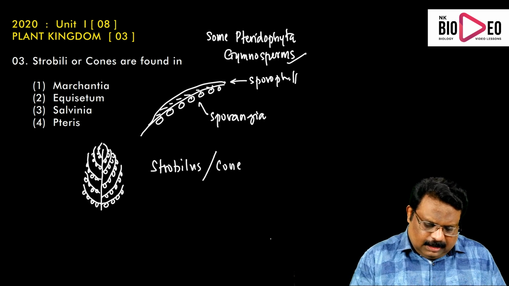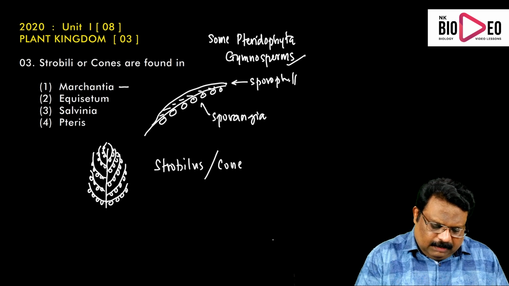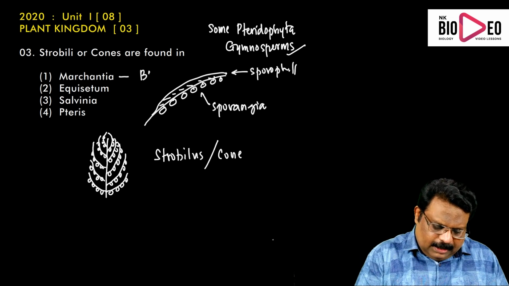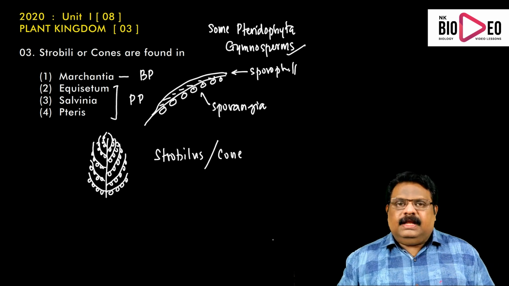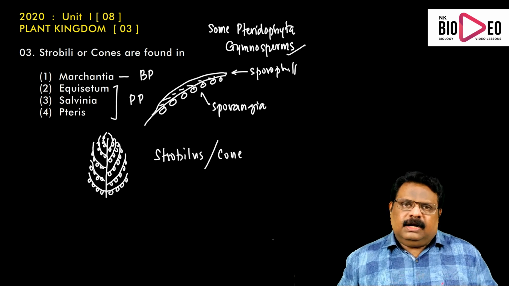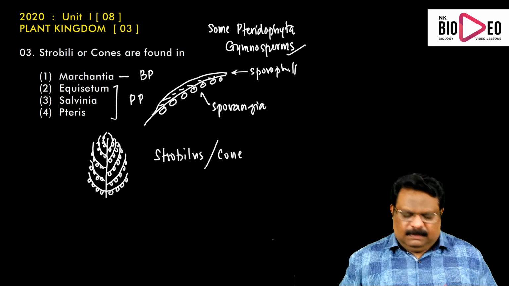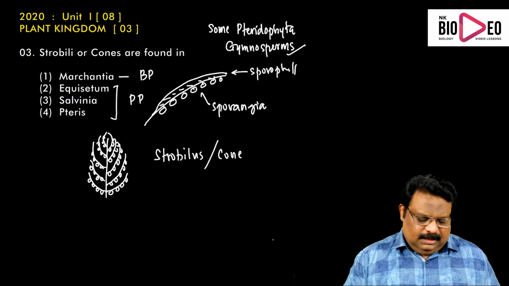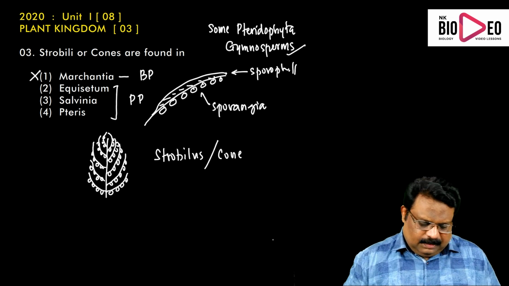But in the case of the given examples, here Marchantia is nothing but liverwort, coming from Bryophyta. All the other three are Pteridophyta: Equisetum, Salvinia, Pteris. All these are members of Pteridophyta. Marchantia is a member of Bryophyta, actually a liverwort. In the case of Marchantia, the cone formation is absent. Their antheridium and archegonium are separate. So Marchantia cannot be the answer.